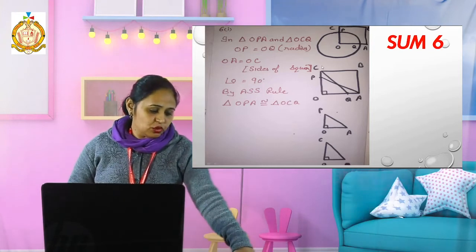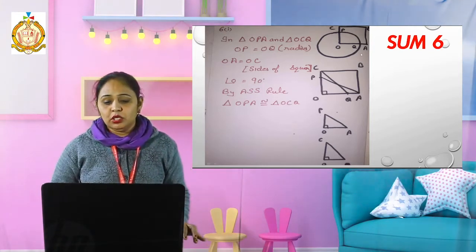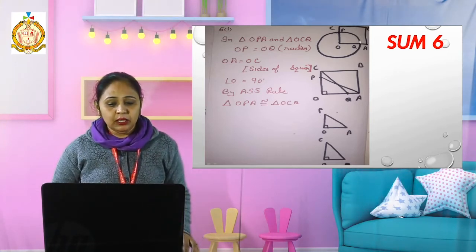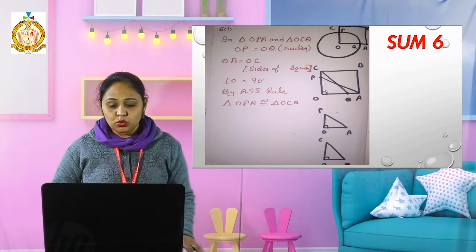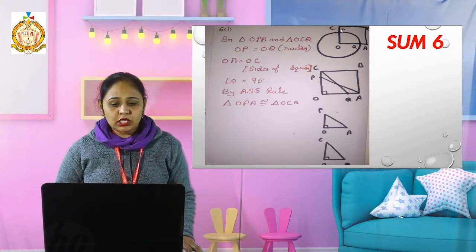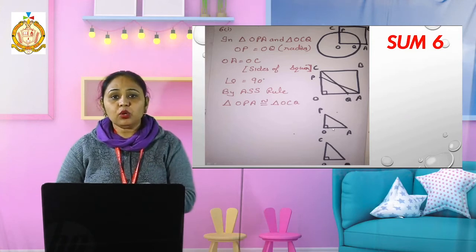In the first part, I have to prove triangle OPA and triangle OQC are congruent. For triangle OPA, I join P with A. The other triangle is OCQ, so I join point C with point Q. These two triangles are there.